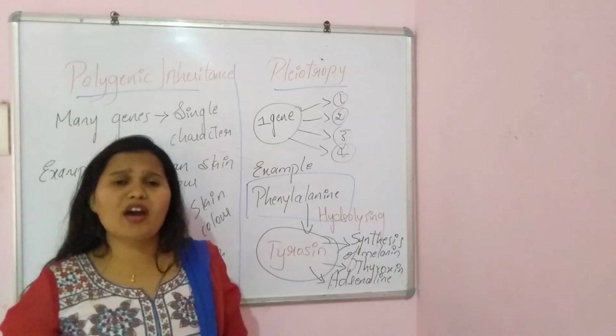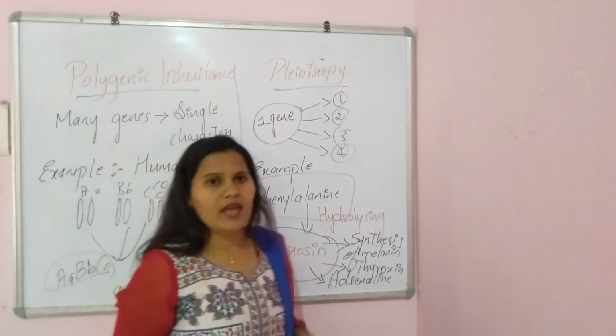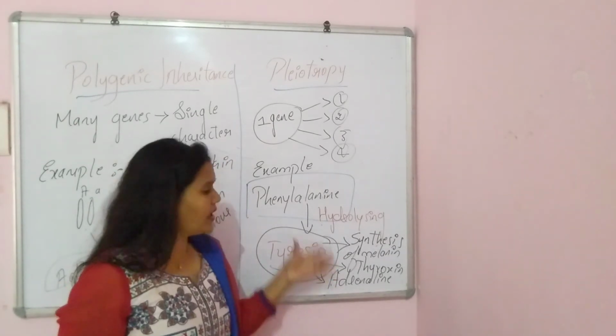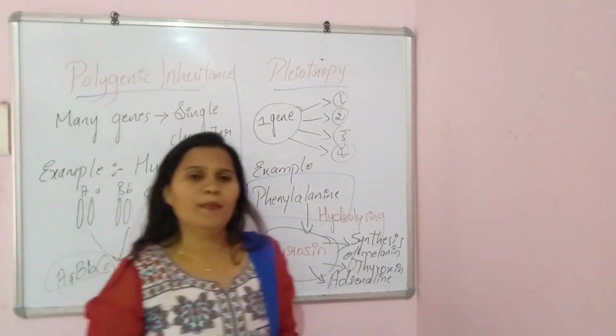This single element controls all these characters. Hence it is called pleiotropy.